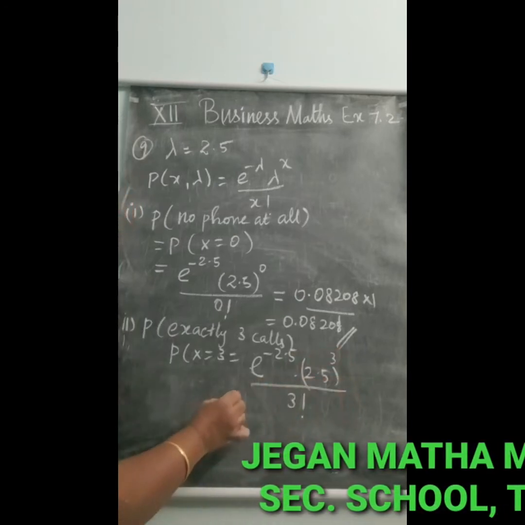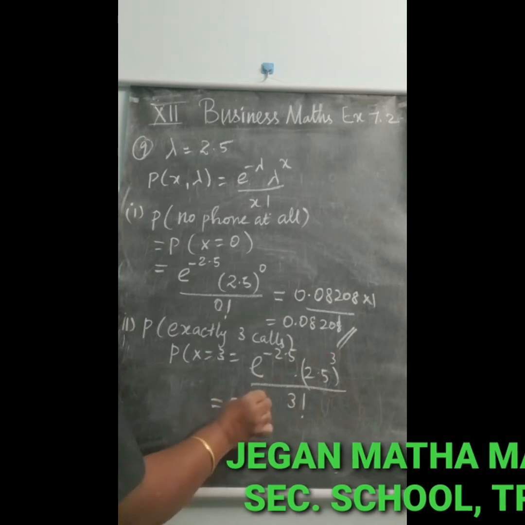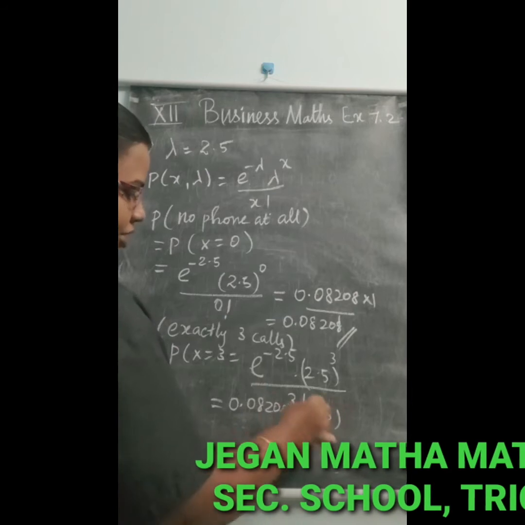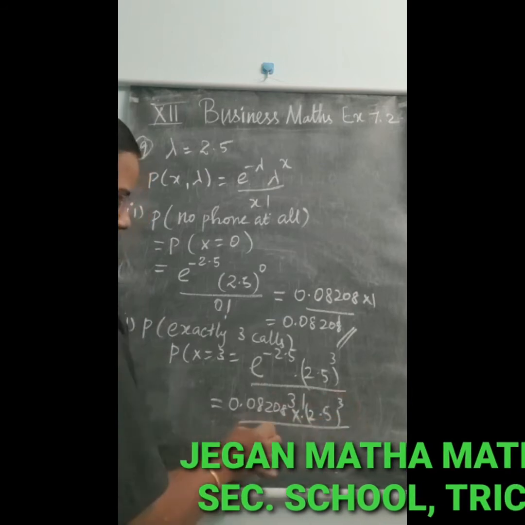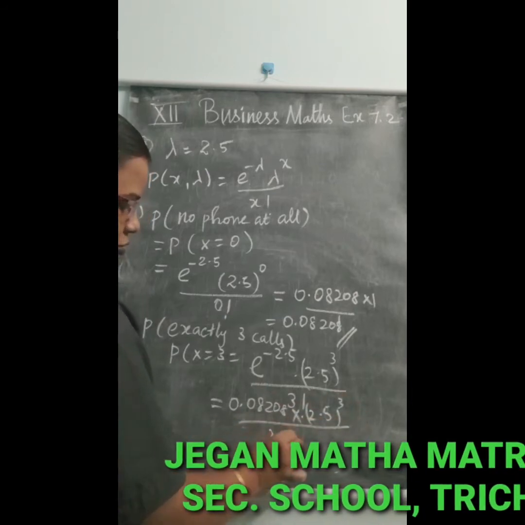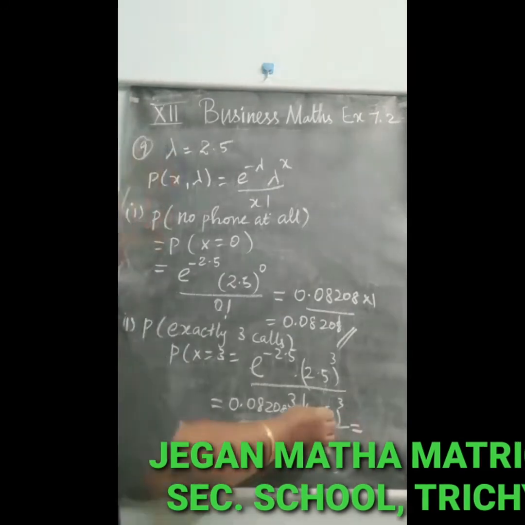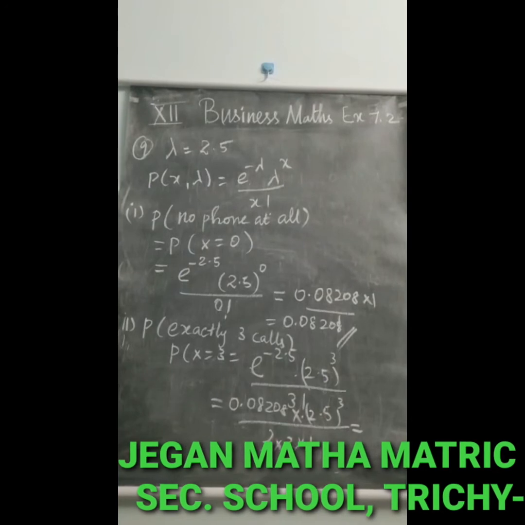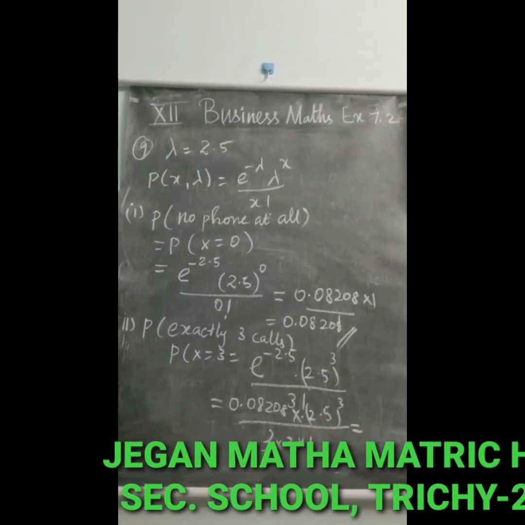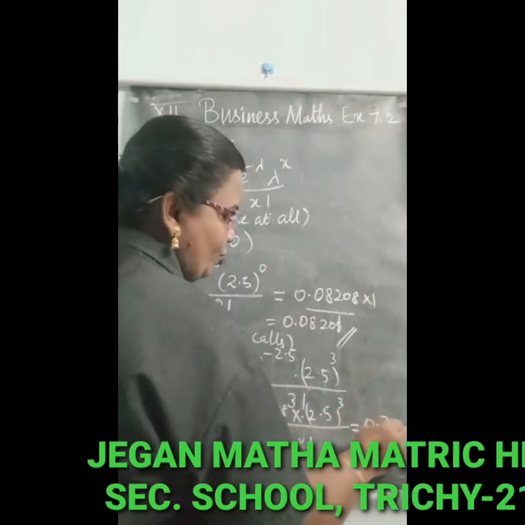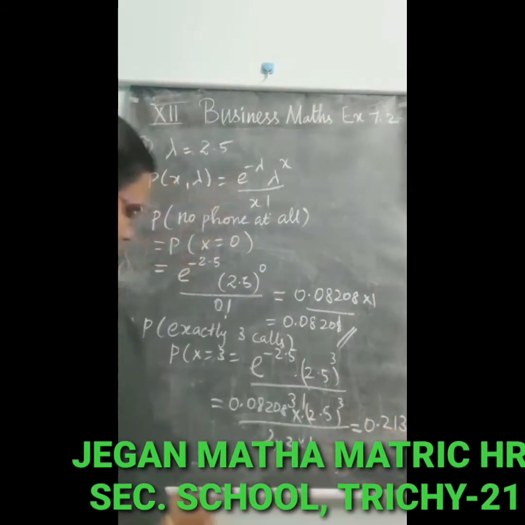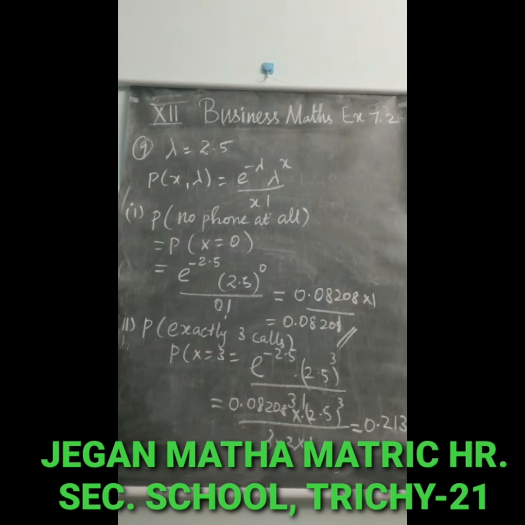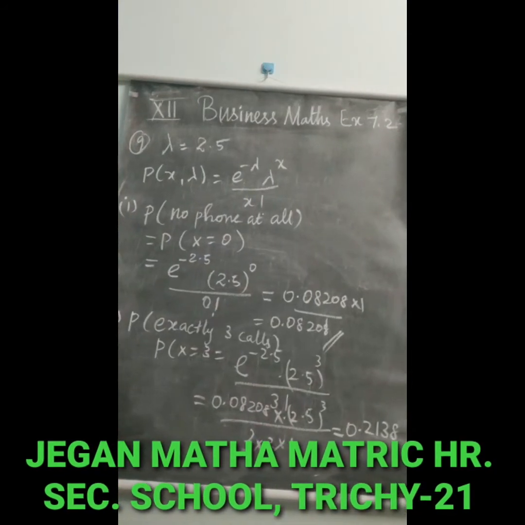So that is equal to 0.08208 into 2.5 the whole power 3 divided by 3 into 2 into 1. If we simplify this one, we will get the answer for P of x is equal to 3 as 0.2138. This is the answer.